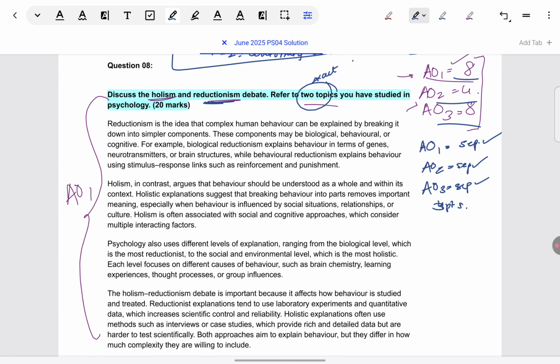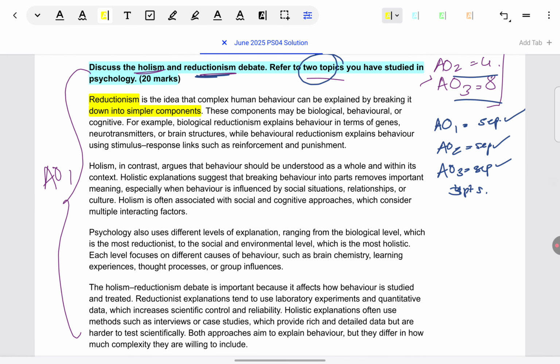Let's see what is covered in AO1 here. Definitely I recommend beginning this way: reductionism definition. Behavior can be broken down into simple components, or whatever definition you have learned. Behavior can be attributed to specific causes, anything like that. And then just a few general examples, not very specific ones, but broadly, because we know there are many types of reductionism. So say if there's biological reductionism, that will explain behavior in terms of genes, neurotransmitters, brain structures. So a broad example, not making it specific to say schizophrenia or depression.